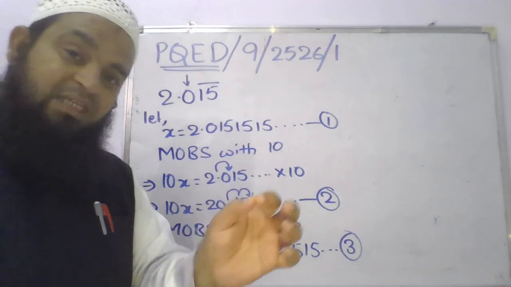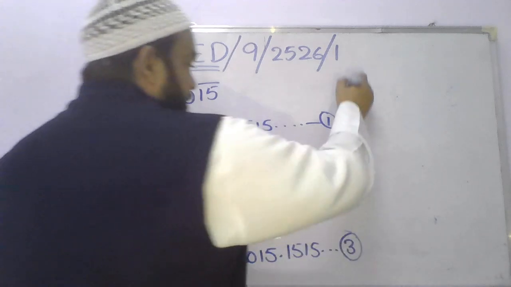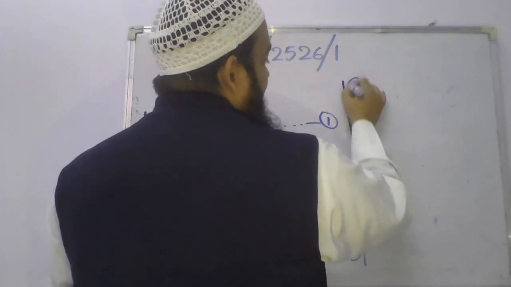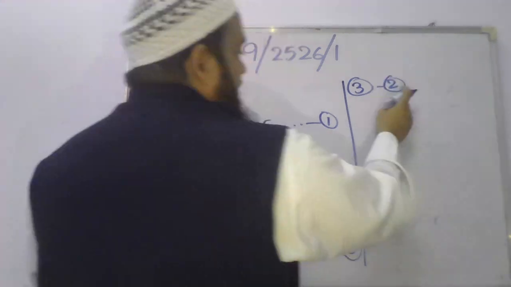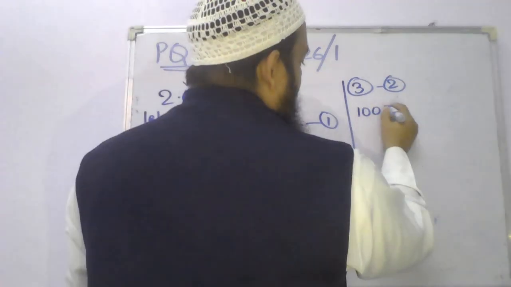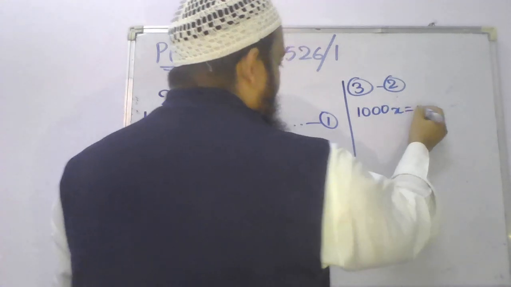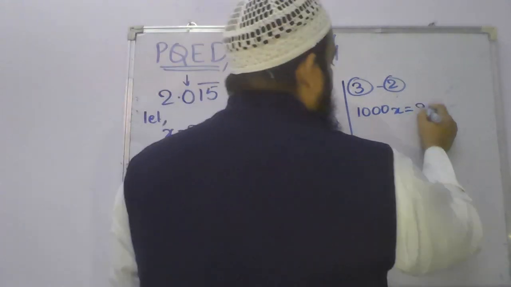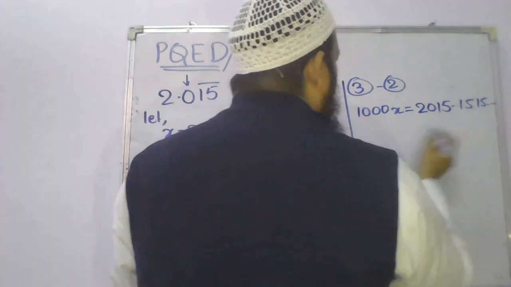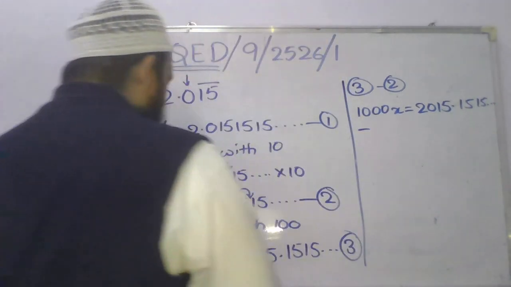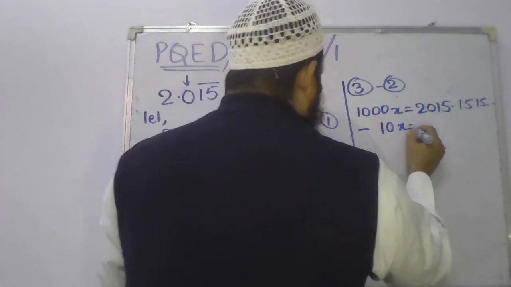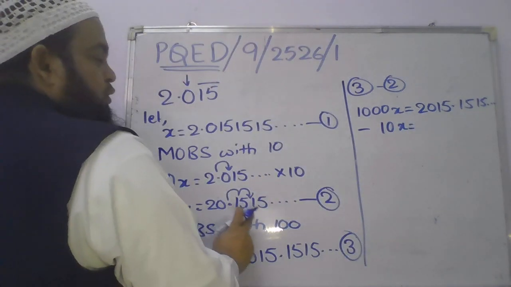Whenever the decimal parts are equal, what are you supposed to do? You subtract the smaller from the bigger. That means you subtract the second equation from the third equation. When it is from, you write the bigger one first: 2015.1515 and so on, minus the second equation, 10x, which is 20.15.